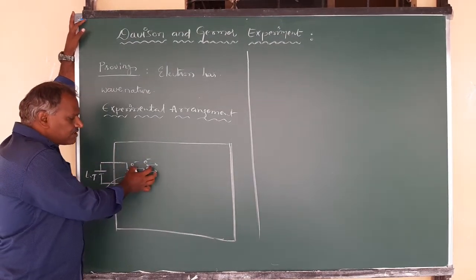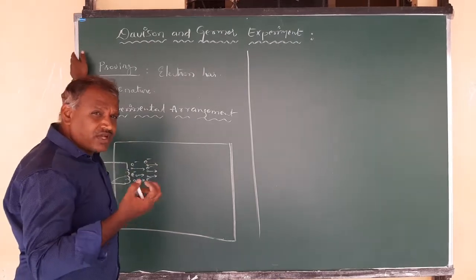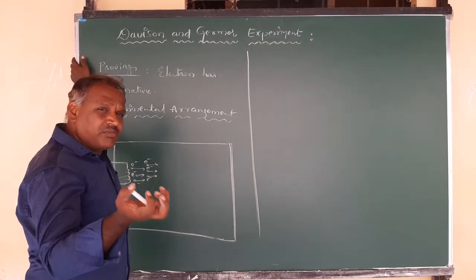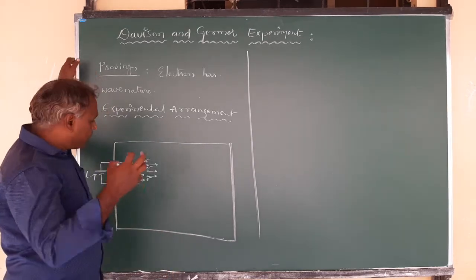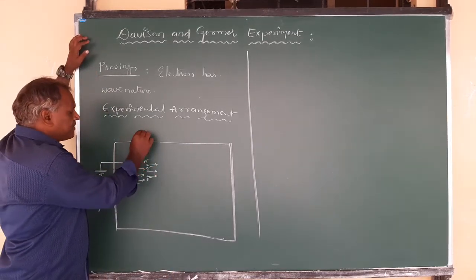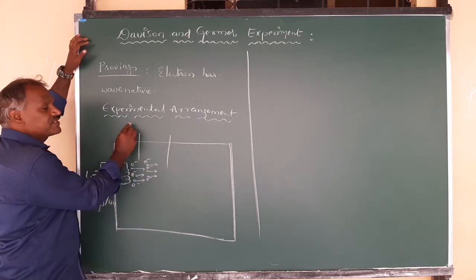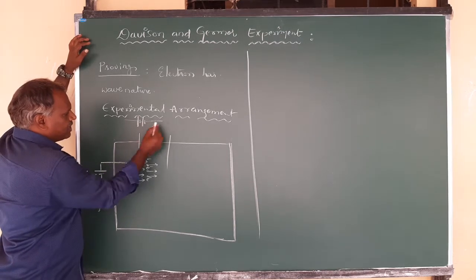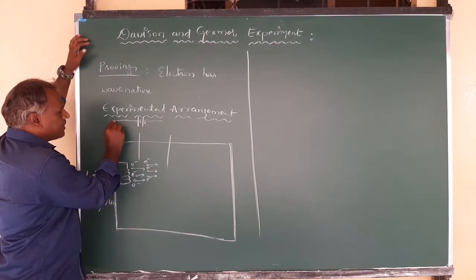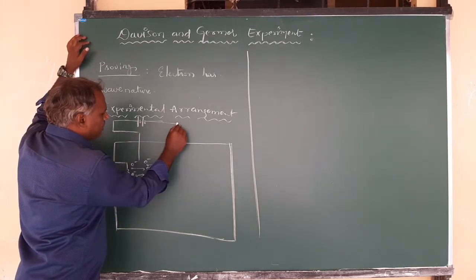Once these electrons are emitted from the filament, they have only a small amount of kinetic energy, as their velocities are smaller. For these electrons, an external high potential battery is applied.